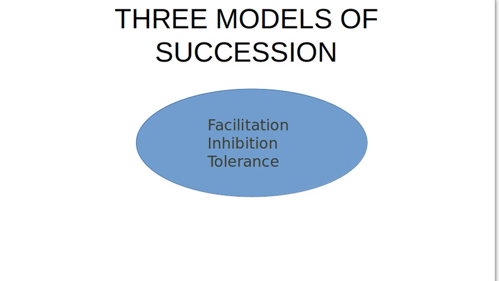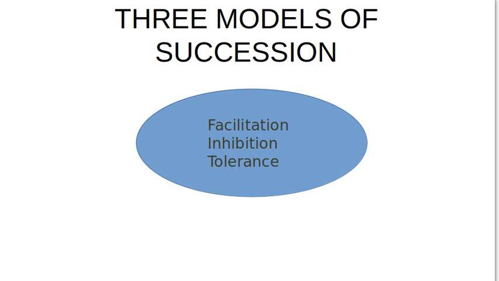Now, succession proceeds with three kinds of models: the facilitation model, the inhibition model of succession, and the tolerance model of succession. Either of these three will work in any area, determining how the first species will come, how they will germinate, how they will perish, and how they will give room to other species to flourish. That is given in these three types of models of succession.